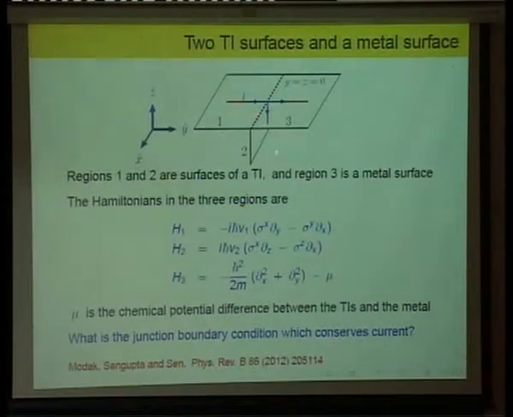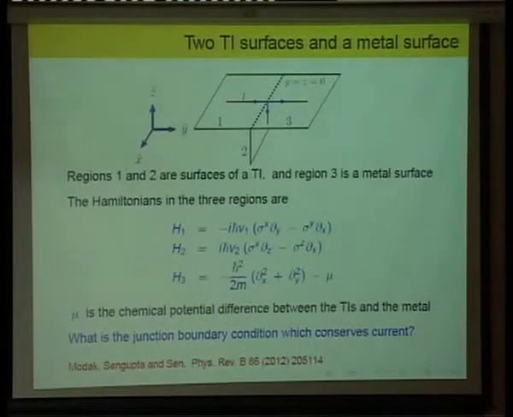You have again the same two surfaces of topological insulators, but now you attach a metal. So what happens in that case? 1 and 2 are topological insulators. This is the problem that we have solved earlier, and now we are testing a third surface which is a metal. So these are the Hamiltonians in the three regions. It's a Dirac Hamiltonian on surfaces 1 and 2 and a Schrodinger Hamiltonian on surface 3.